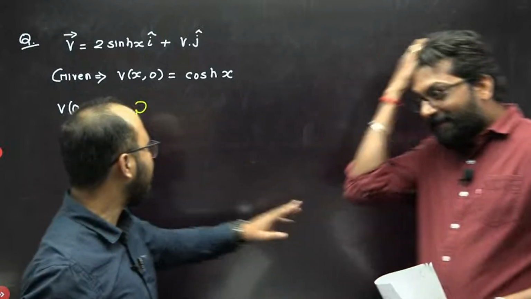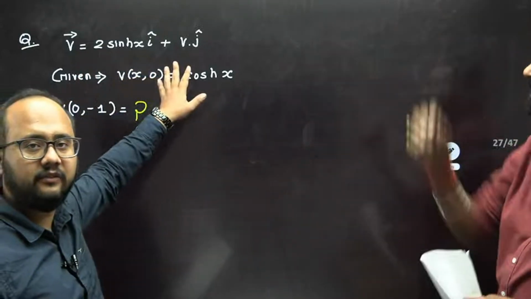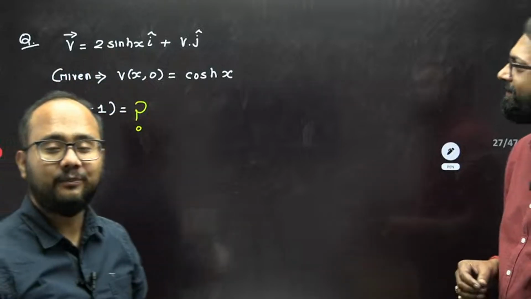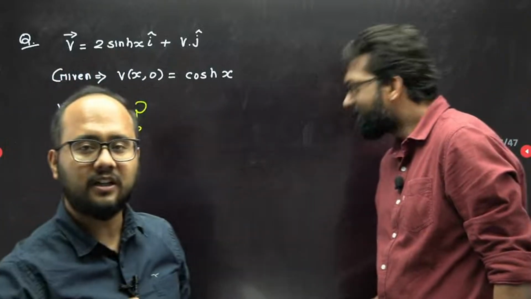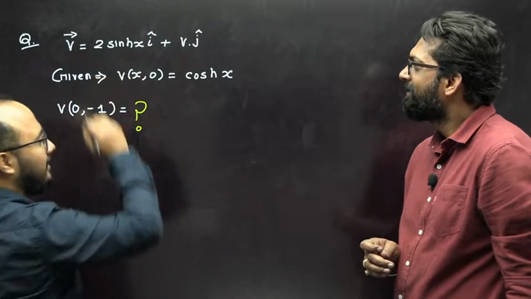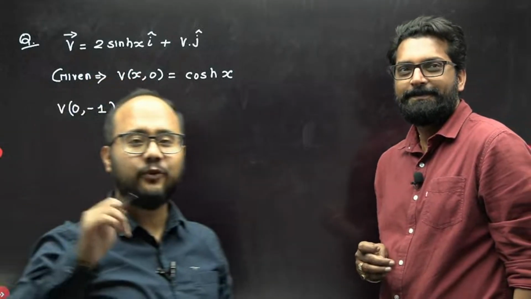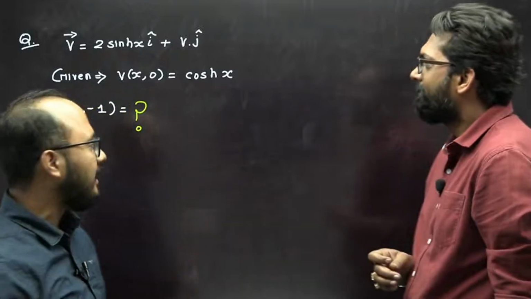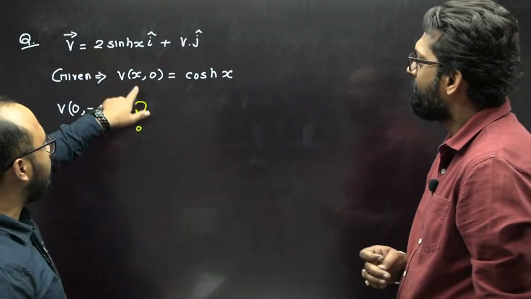Pragya sir, the first question they have asked, they have given a velocity vector. The student was confused about why they have written h here. Actually it is a hyperbolic function, right? So they are asking about the velocity.